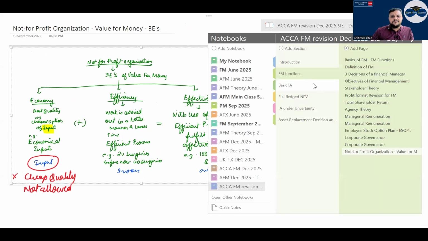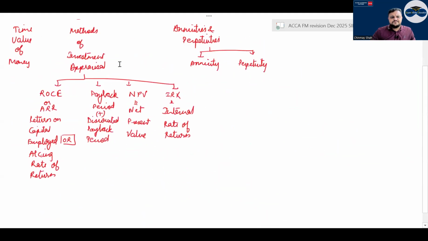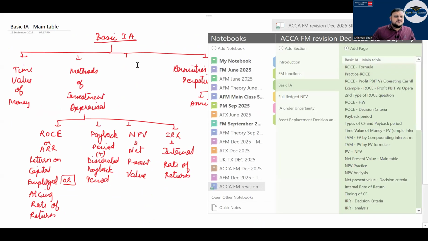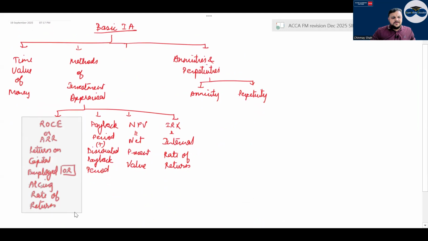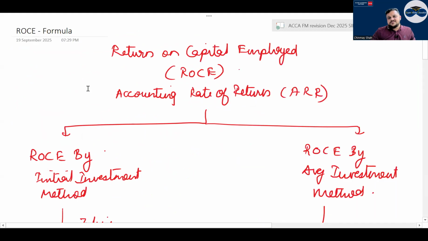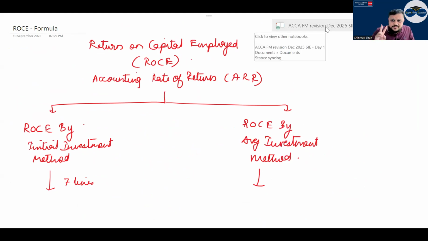The next chapter is the basic investment appraisal chapter, right? So here we'll first learn the time value of money, correct? So basically we'll start with ROCE or ARR. Questions have come up in section A on ROCE or ARR, right? Even a section C question has come up on ROCE or ARR. What is ROCE? Return on capital employed. It can be calculated in 2 ways. ROCE by initial investment method, ROCE by average investment method, correct?